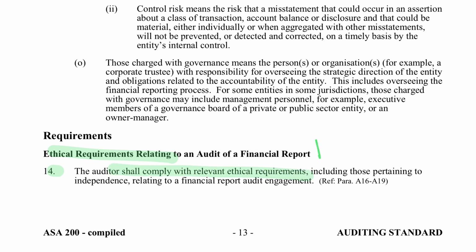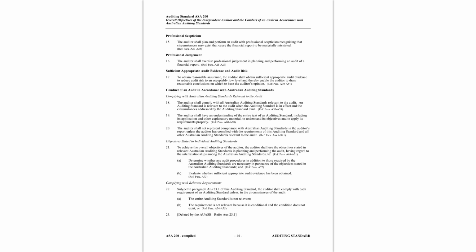And you might notice that that is really similar to an ASA that we've already looked at, ASA 102. All right. So you might think, why do we have this here again? This is so that ASA 200 is compliant with ISA 200, but we already know that we need to comply, here we go, with ethical requirements.